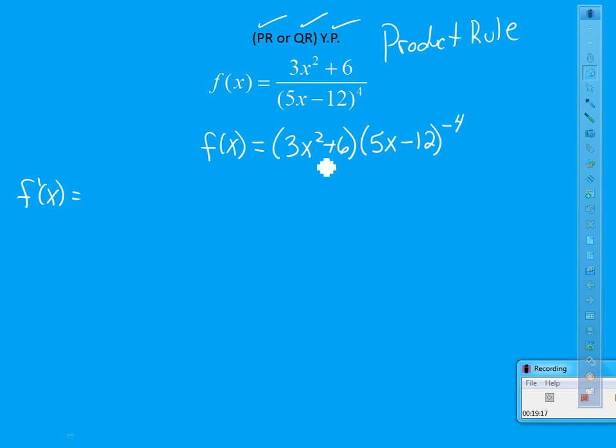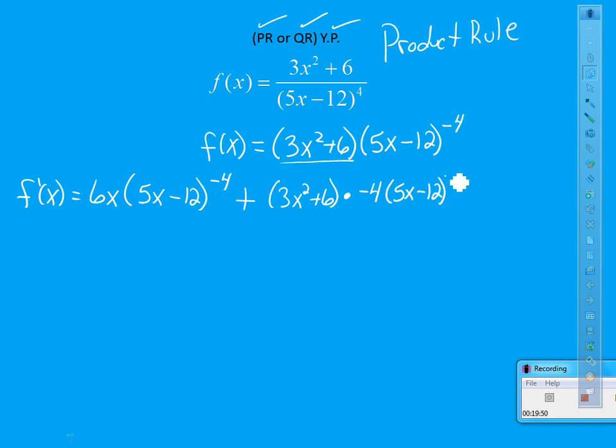I need the derivative of the first piece, 6x, times the second, 5x minus 12 to the negative 4th, plus the first, 3x squared plus 6, times, don't forget this is times, the derivative of the second, which will be negative 4, 5x minus 12 to the negative 5th, times 5. Doing the chain part of it.